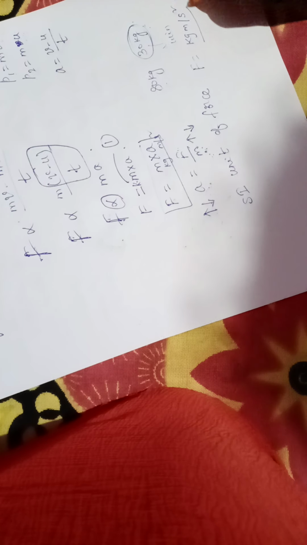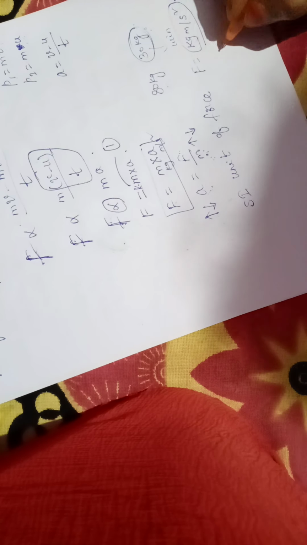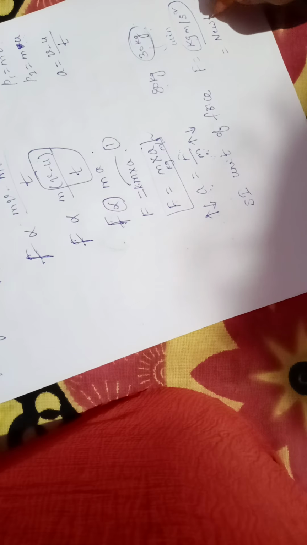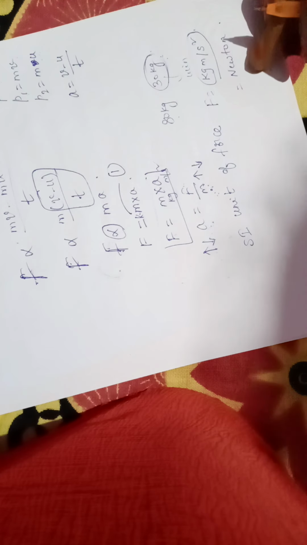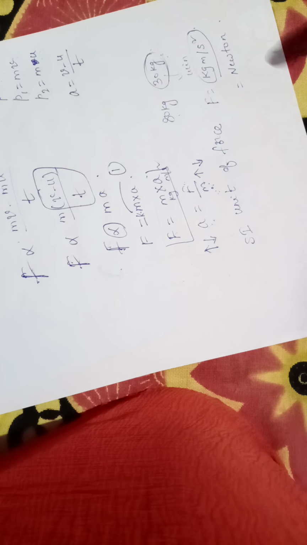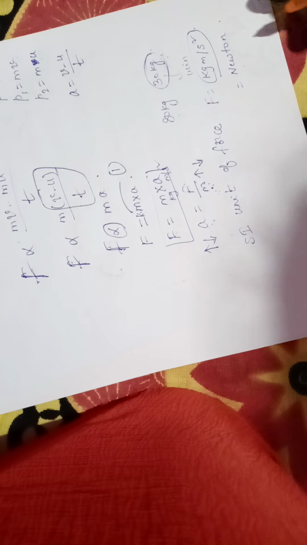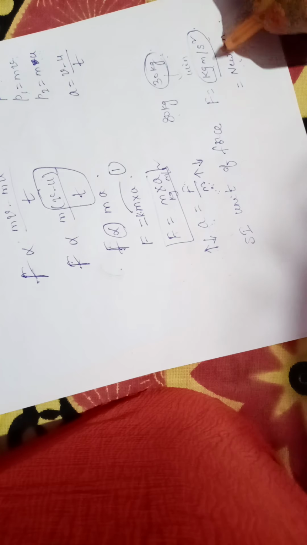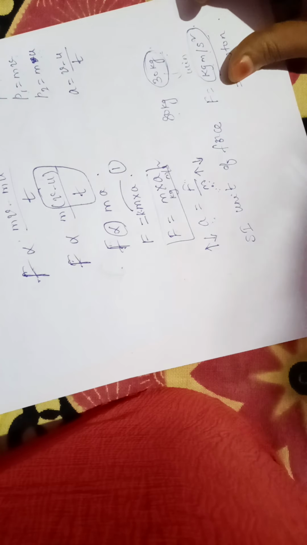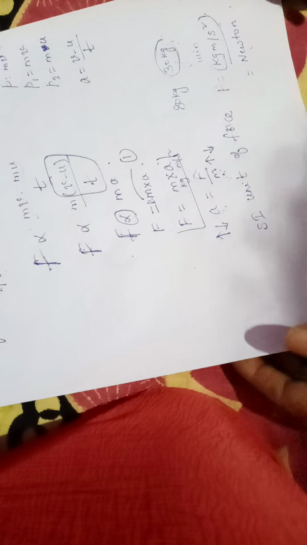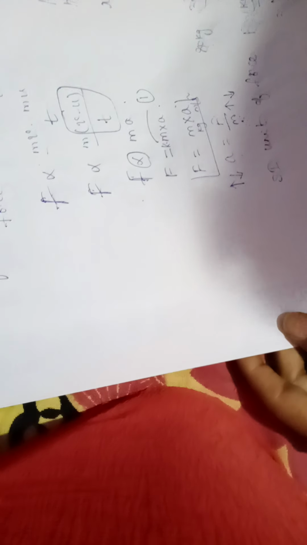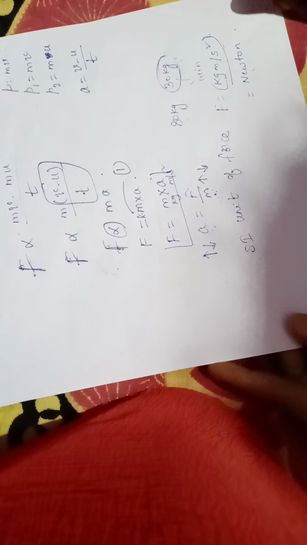But simply you can write it as Newton. Or if you forget that, kg meter per second square is also correct for force. So this is about Newton's second law.